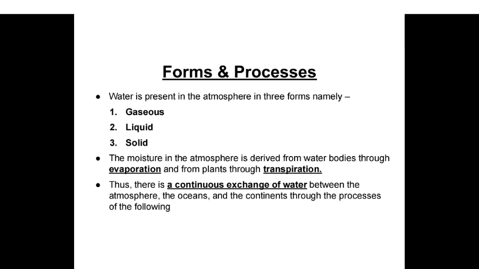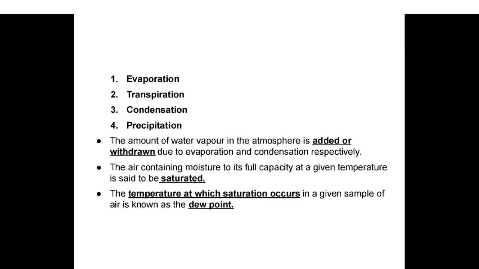The moisture in the atmosphere is derived from water bodies through evaporation and from plants through transpiration. Thus, there is a continuous exchange of water between the atmosphere, the oceans, and the continents through the processes of evaporation, transpiration, condensation, and precipitation.